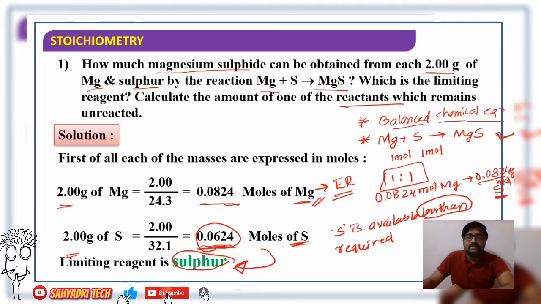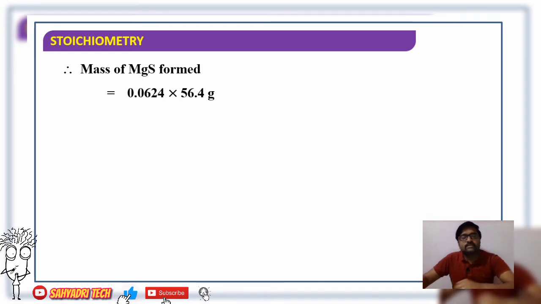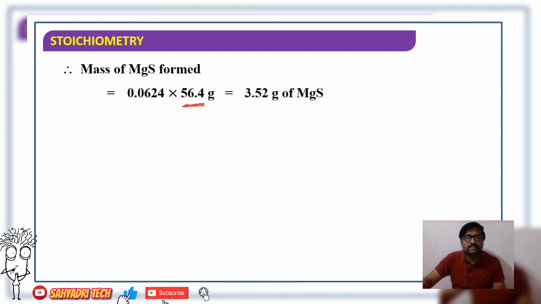You got it? So for the mass of magnesium sulfide formed, 1:1 is the ratio. If 0.0624 moles of sulfur reacts with 0.0624 moles of magnesium, it gives 0.0624 moles of magnesium sulfide. Then for magnesium sulfide, what is the molecular mass? 56.4. So number of moles into molecular mass gives 3.52 gram of magnesium sulfide formed.